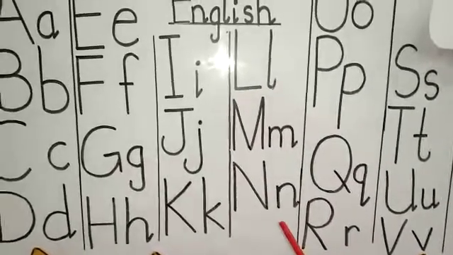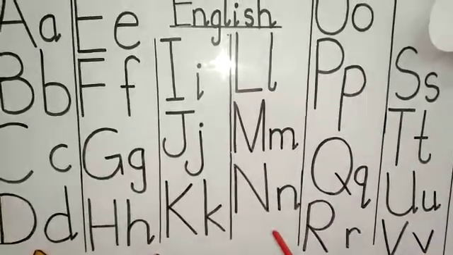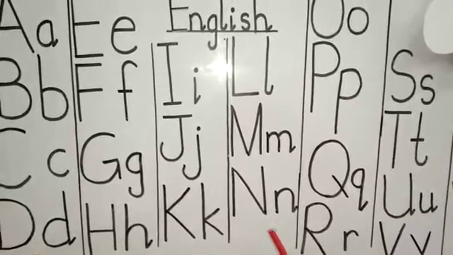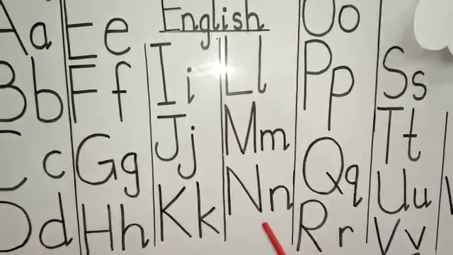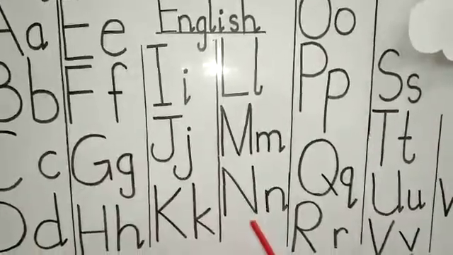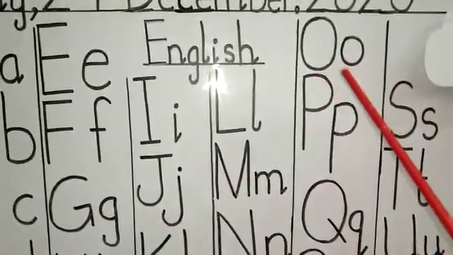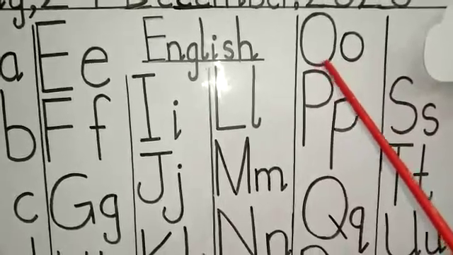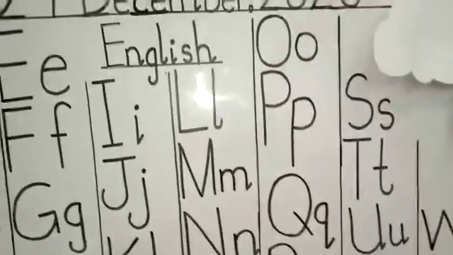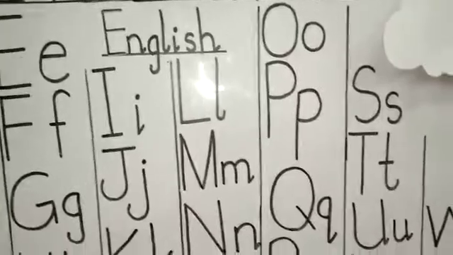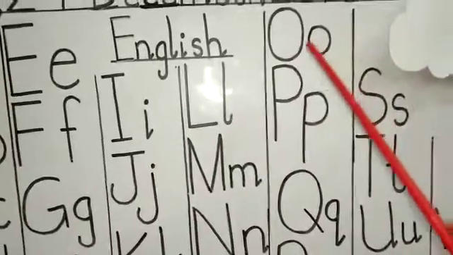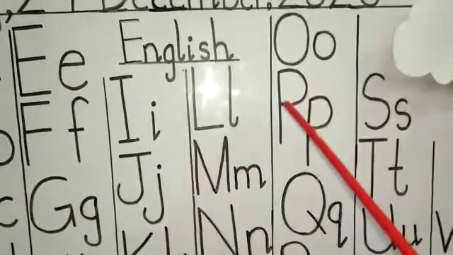N. Capital N and small n. N says na. What comes after N? O. Capital O, small o. O says O. What comes after O?